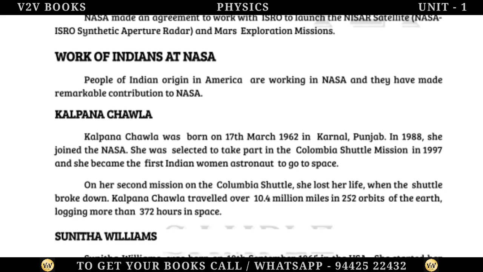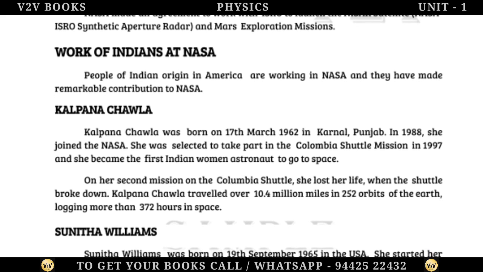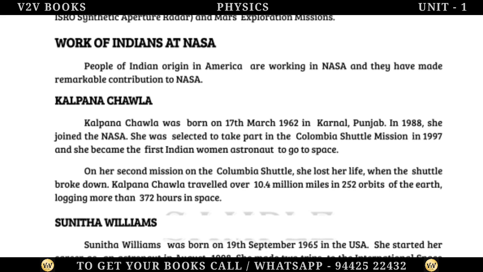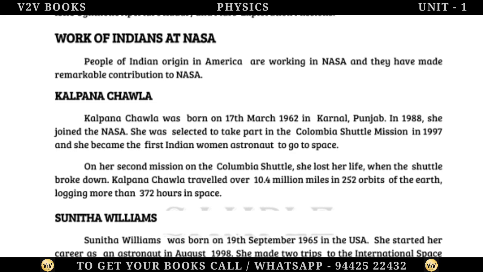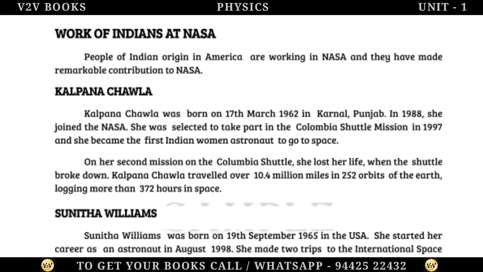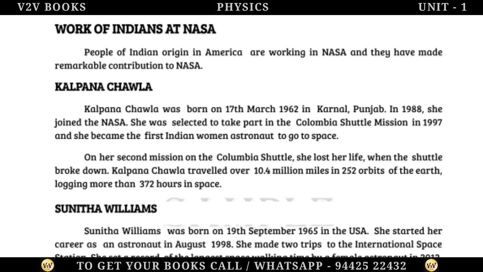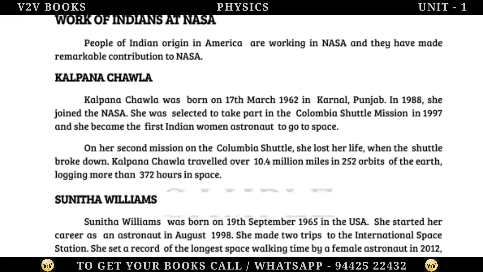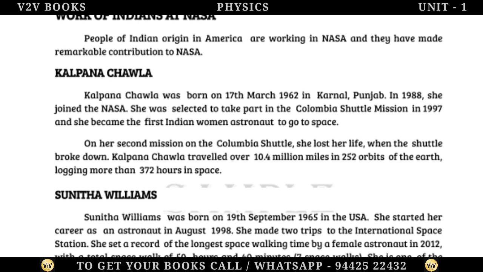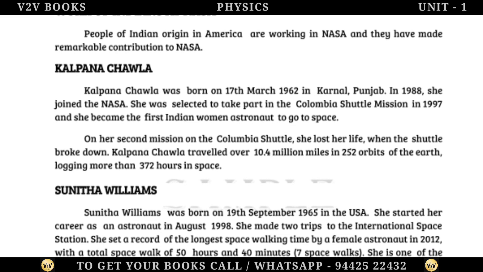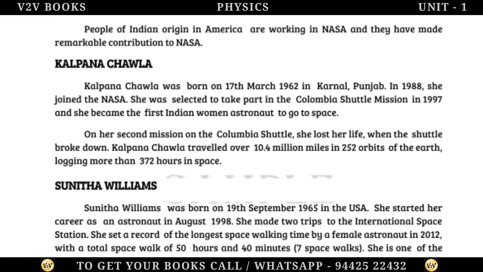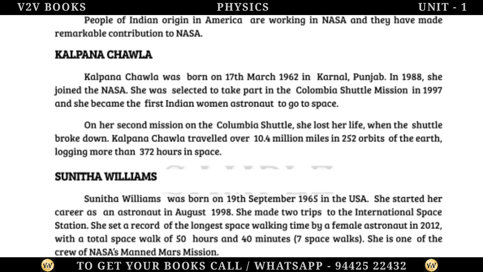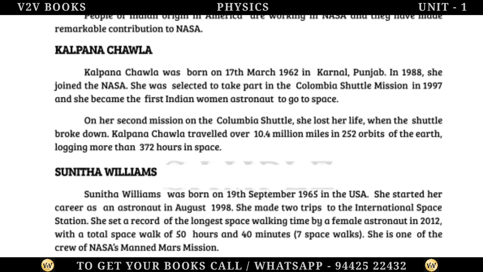She was selected to take part in the Columbia Shuttle mission in 1997 and she became the first Indian woman astronaut to go to space. On her second mission on the Columbia Shuttle, she lost her life when the shuttle broke down. Kalpana Chawla traveled over 10.4 million miles in 252 orbits of the Earth, logging more than 372 hours in space.